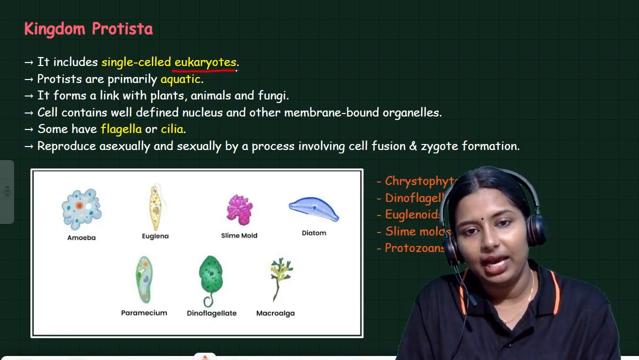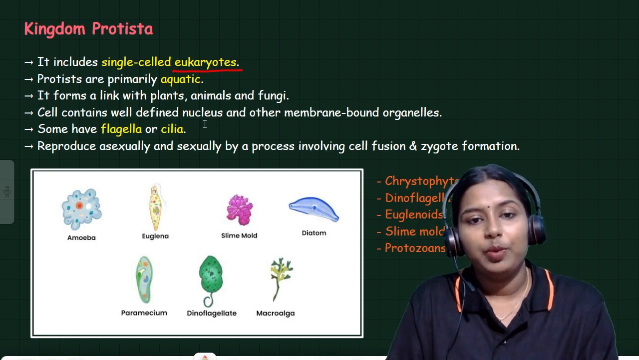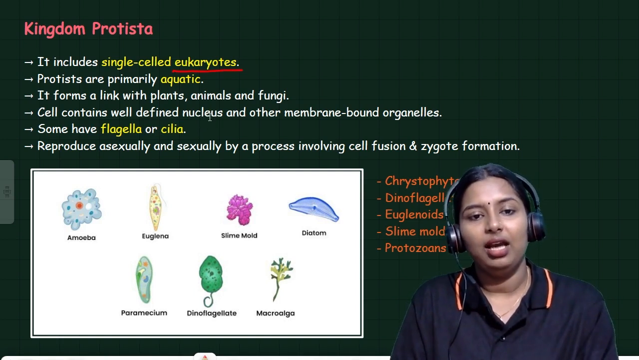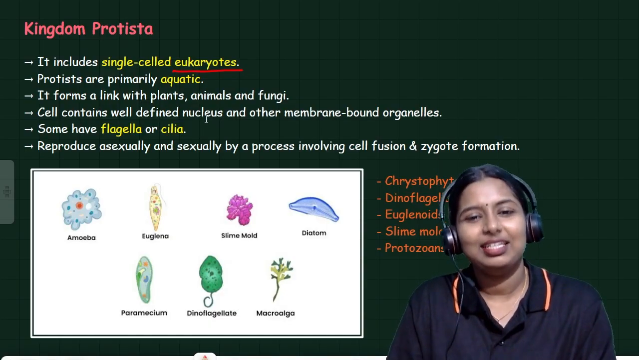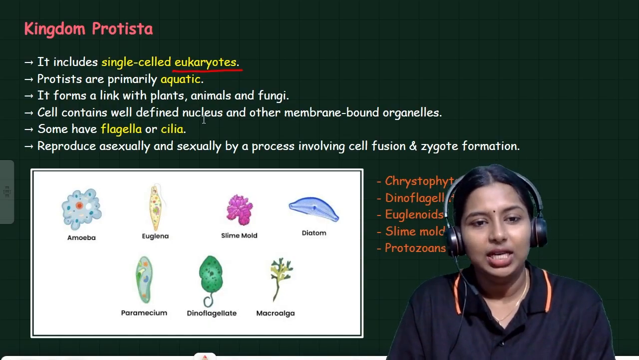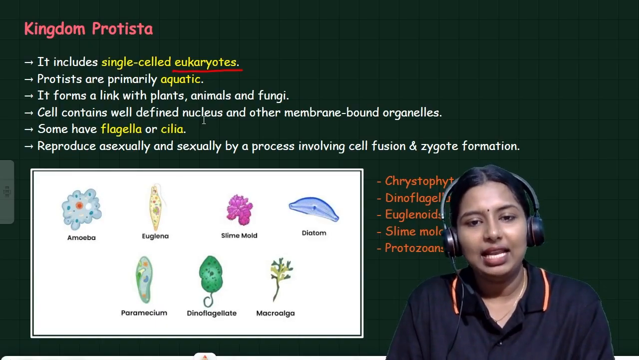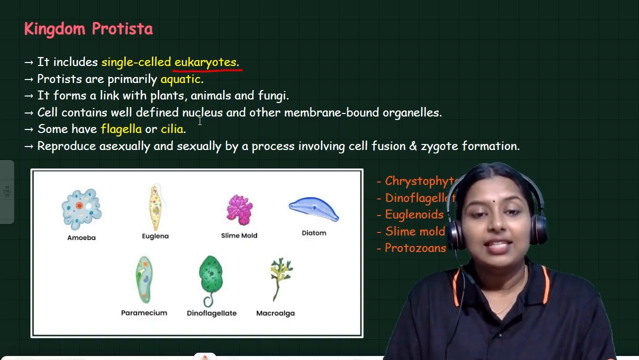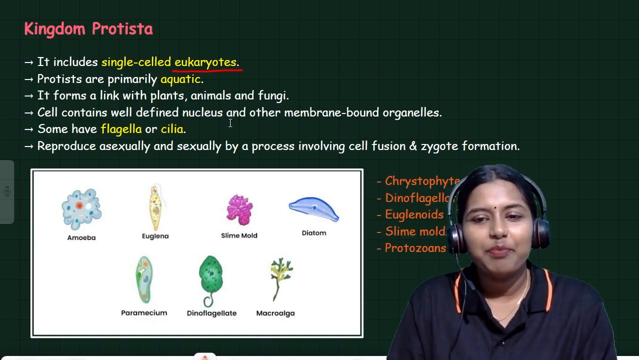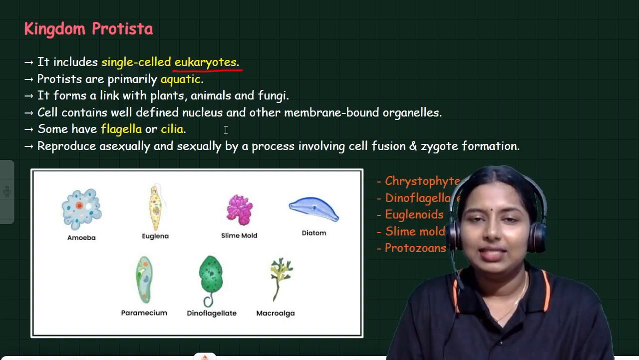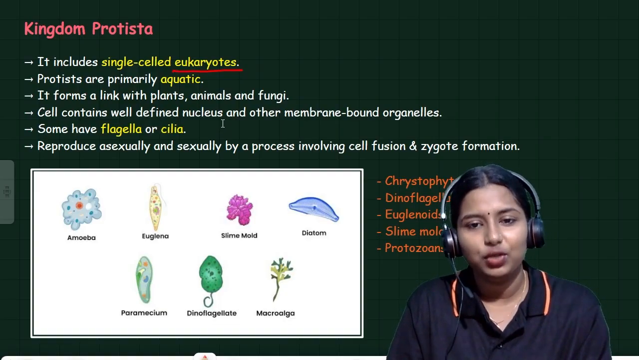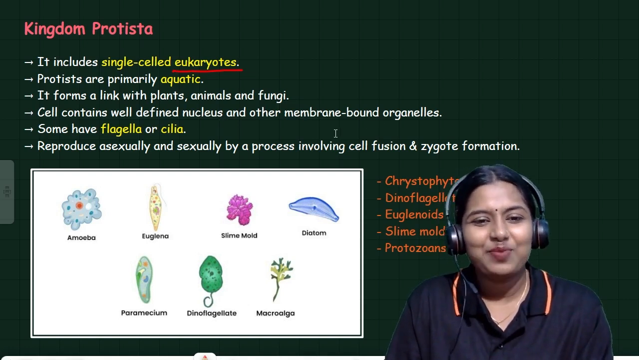Protistas are primarily aquatic. Mostly these protistas are aquatic; they are only present in water. It forms a link with plants, animals and fungi. Cells contain a well-defined nucleus and membrane-bound organelles. So, as I mentioned, it is a eukaryote.